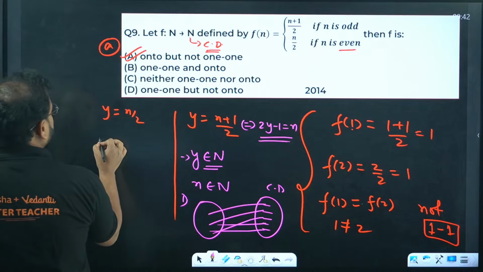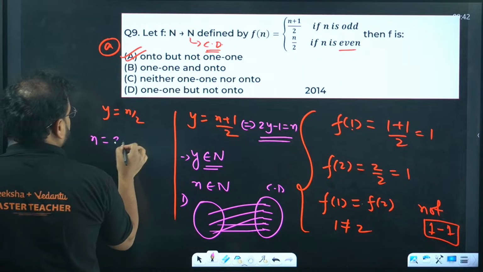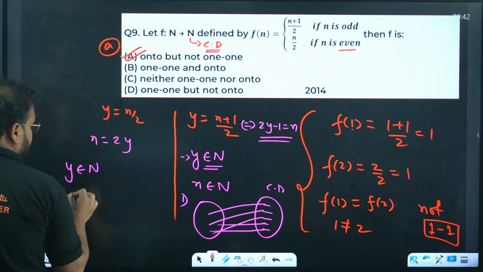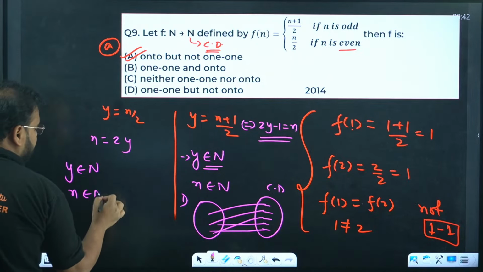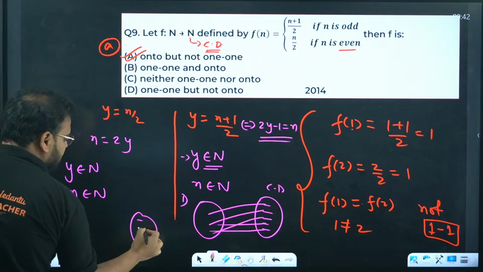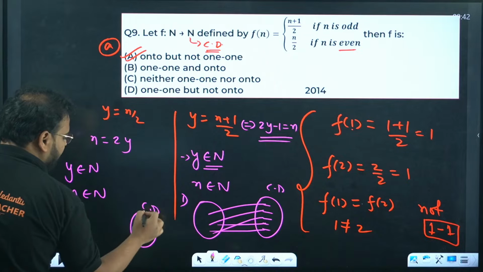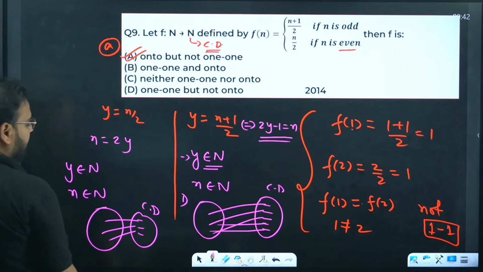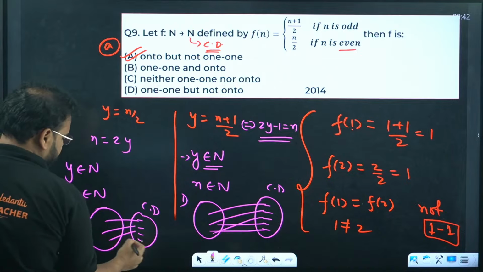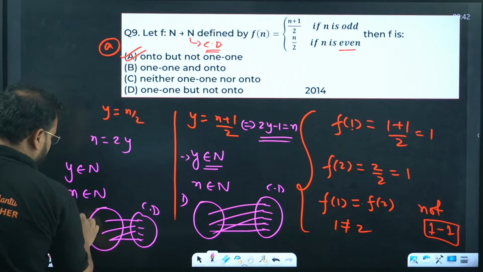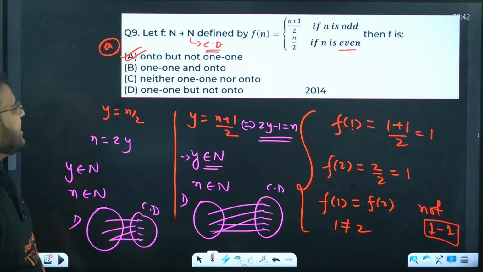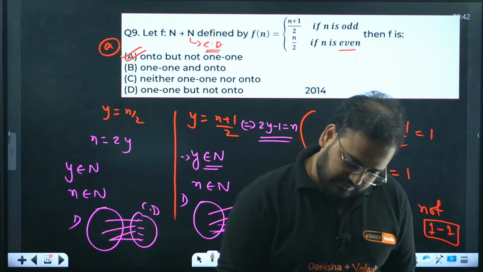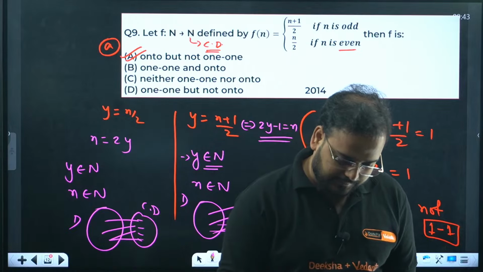What about this part, sir? Same thing. You get n value as 2y over here. So for all y belonging to natural number set, your n will also be a natural number. It means again for all the elements in the codomain, you will have a mapping present in the domain. Got it? So answer comes as onto but not 1-1. Correct.